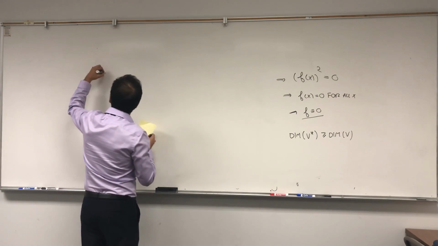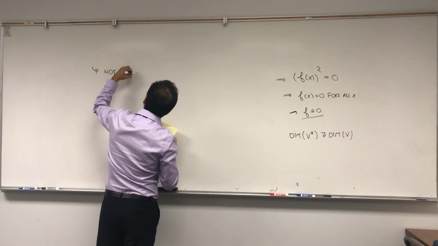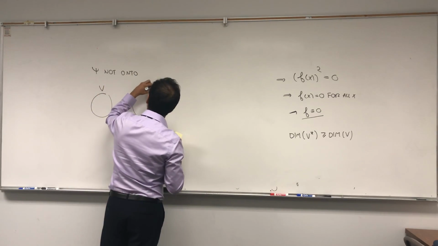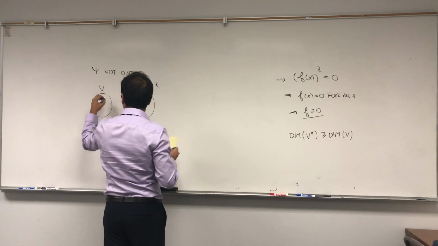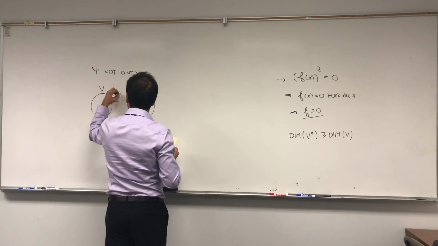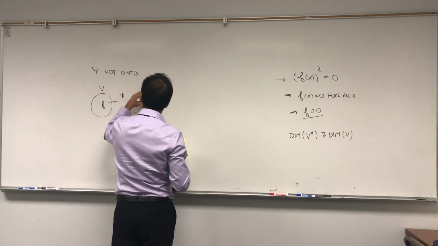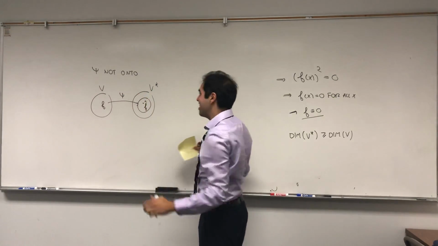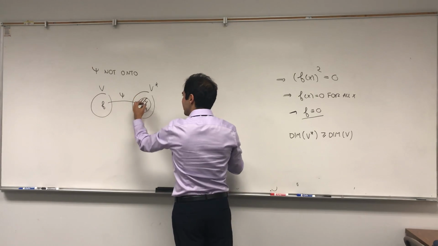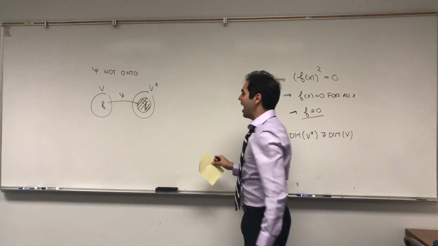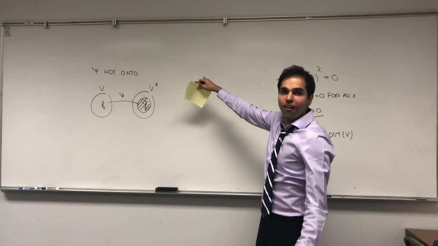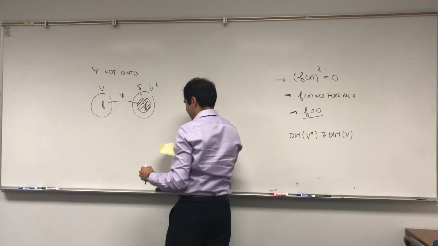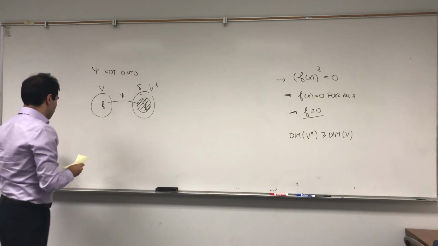So psi not onto. So again, we have V, we have V star, and we have psi that takes f and gives you f hat. And this is the space of all the hats. So all the functions which can be written as something hat. I want to show that there's one functional that cannot be written in this way, and I call this Dirac delta. So define,